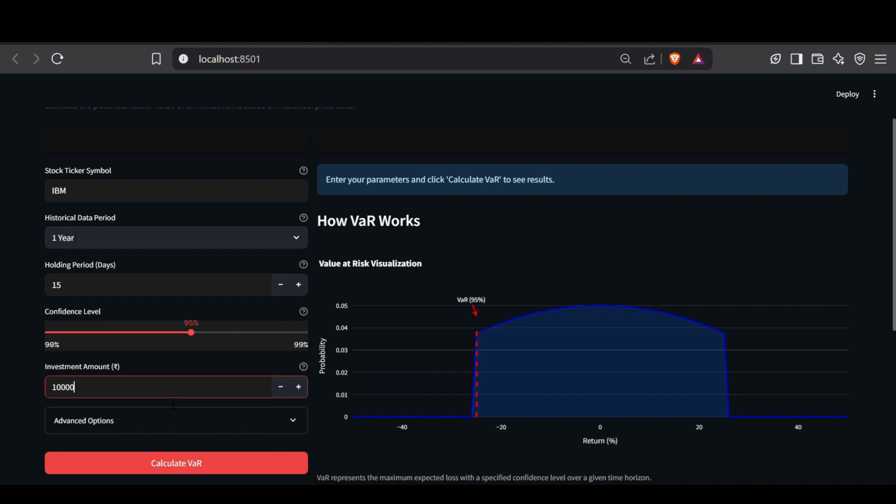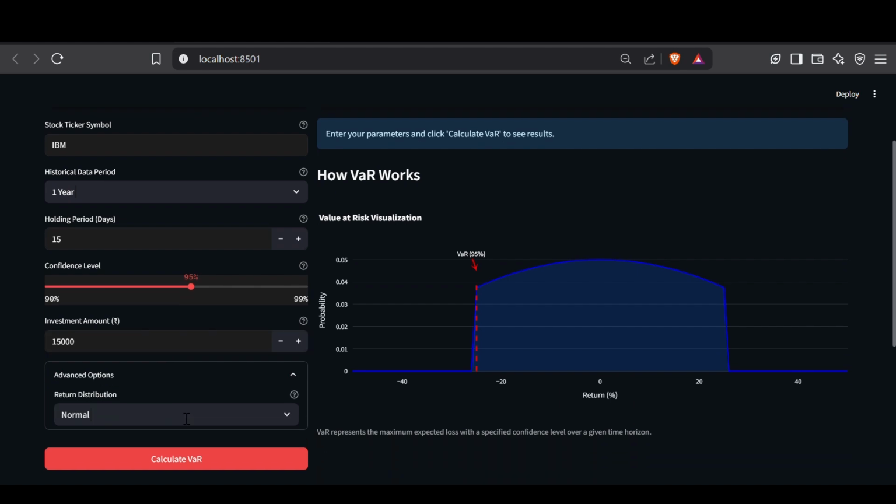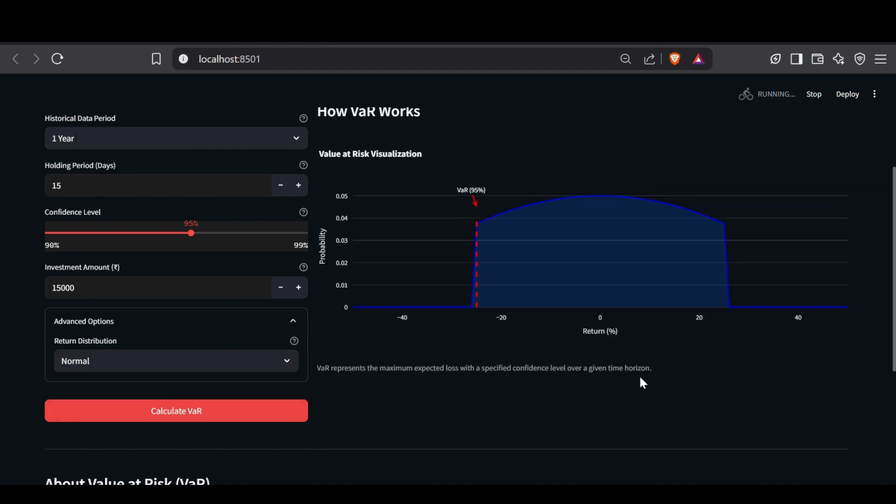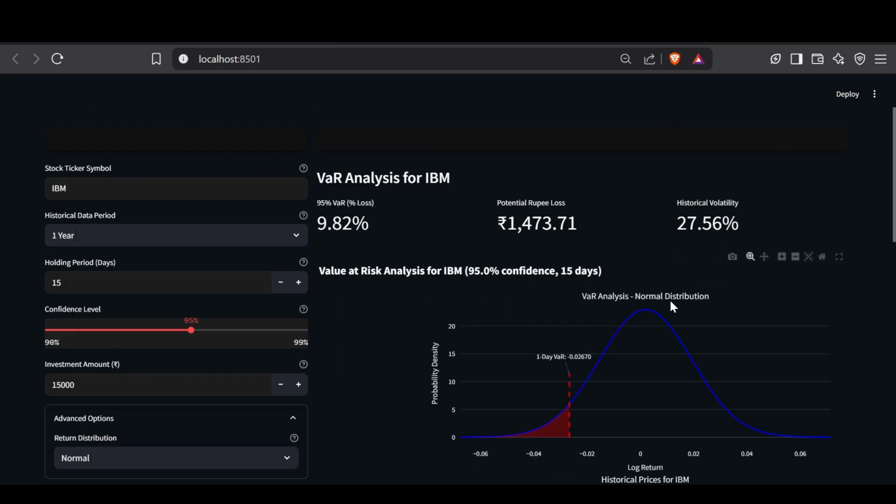And suppose I decide to invest an amount of 15,000 into the stock, and we'll be making a prediction using normal for the first case. I'll be showing you the student T for the next stock. Clicking on calculate VaR, we'll see the model has created the distribution using the last 1 year's data, and at a confidence of 95%, the model is predicting the loss to be at 9.82%, which translates into a potential loss of 1,473 rupees at a historic volatility of 27.56%.